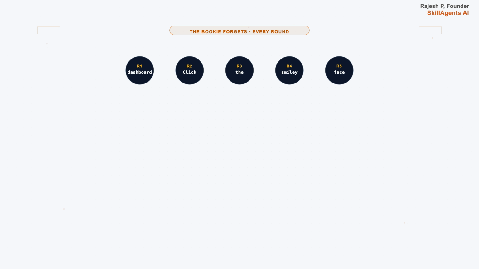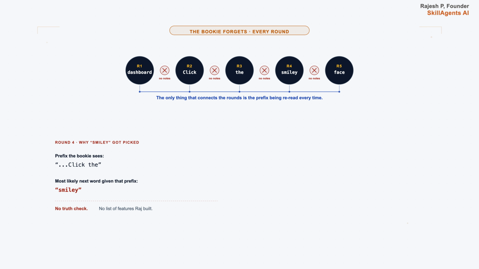Here is the part that surprises most PMs. The bookie does not remember the last race. Between round 4 and round 5, nothing carries over. No mental note that says, we are introducing a smiley face button. Each round is a fresh stare at the prefix. The only thing that connects round 1 to round 500 is that the prefix keeps getting longer. Every round, the bookie reads the entire prefix from the start, generates a new board, picks one word, and forgets everything else. So when people say a model has memory, they really mean the model is rereading a transcript.